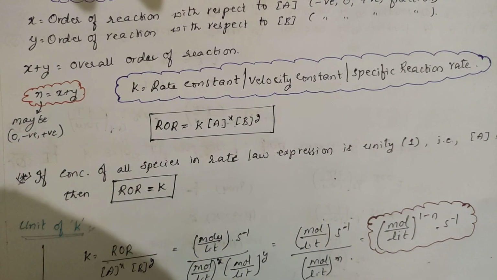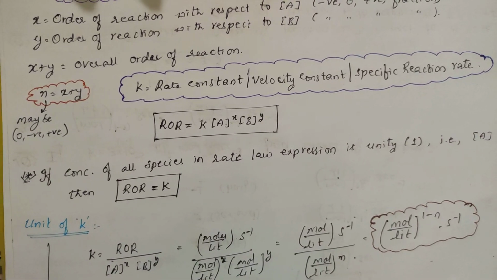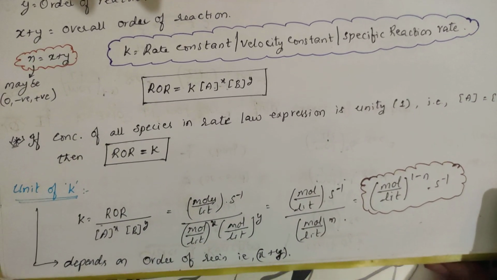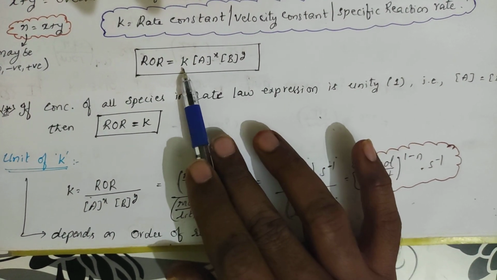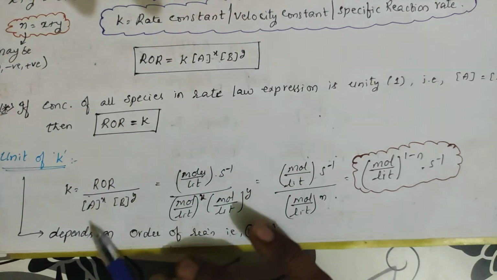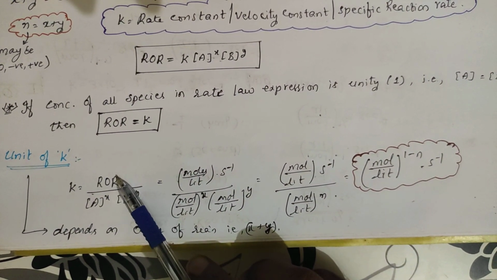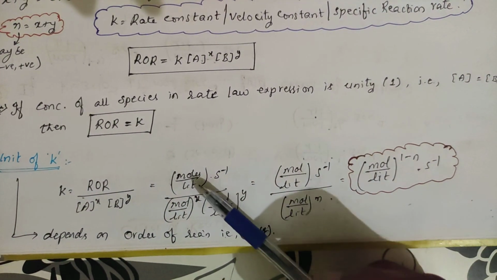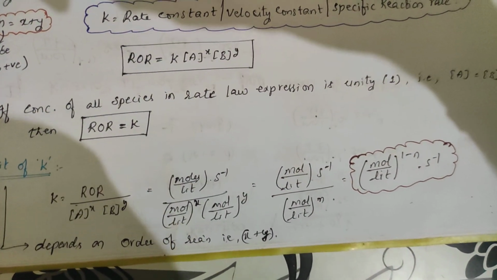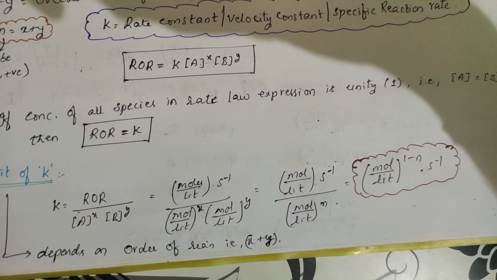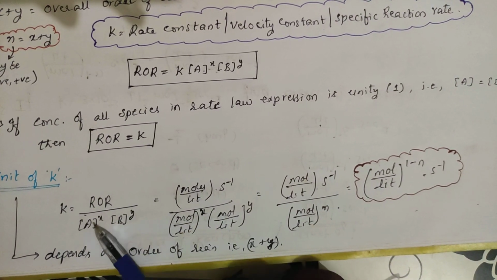So K is nothing but the rate of the reaction if the concentrations of the species in the rate law expression are unity. Now for the unit of K, if you make K the subject, rate of reaction divided by [A]^x [B]^y. The rate of reaction we have already calculated in moles per liter, second inverse. The concentration is moles per liter whole power x.